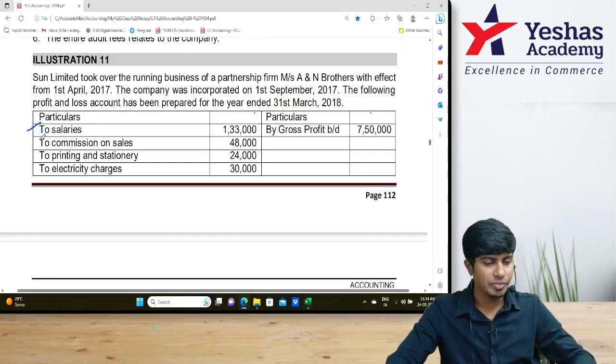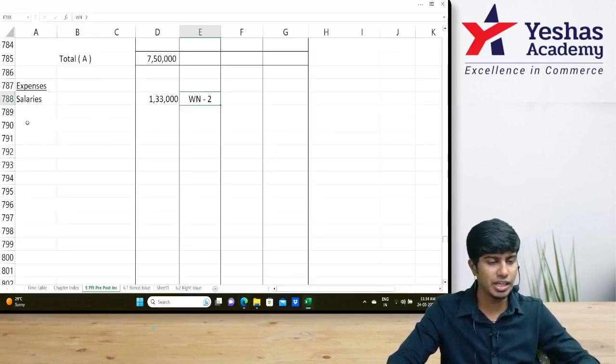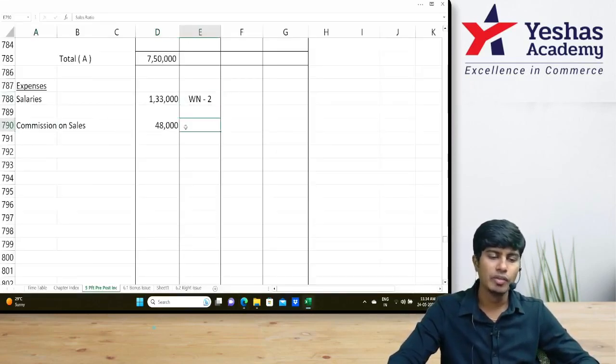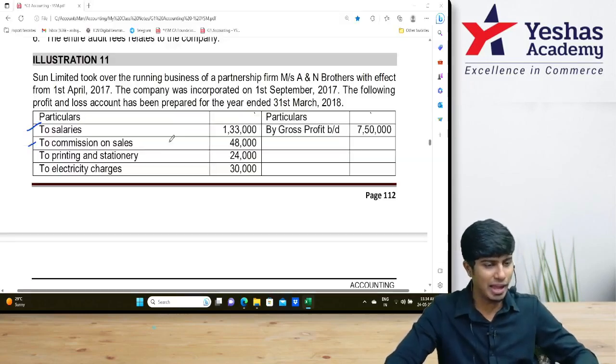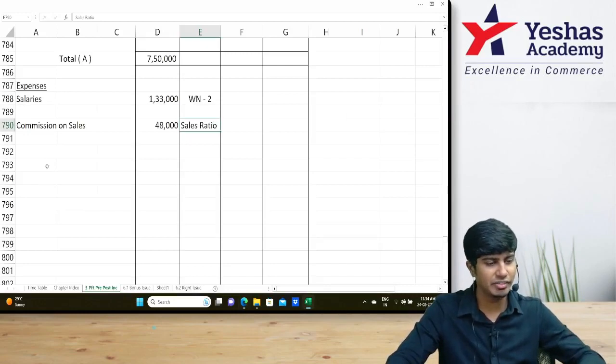After that, next commission to sales, 48,000. Any adjustment? No. We'll apply sales ratio. But very unfortunately, we have not yet computed sales ratio. We'll leave it blank. After that, printing and stationery, 24,000.